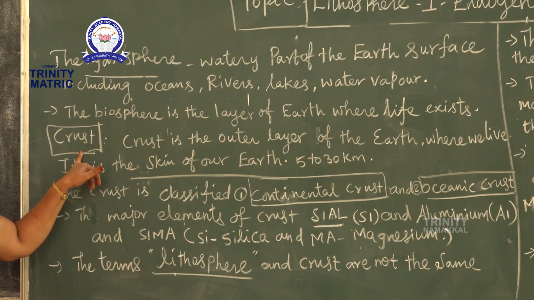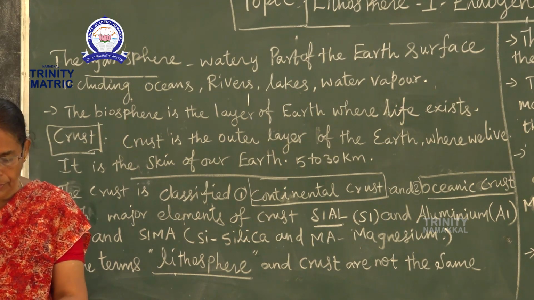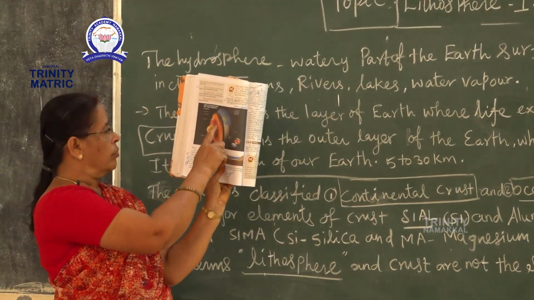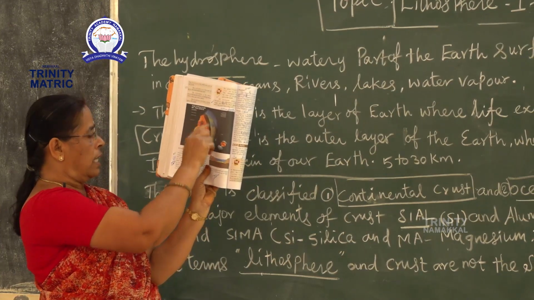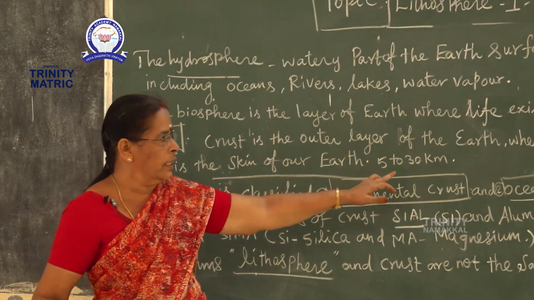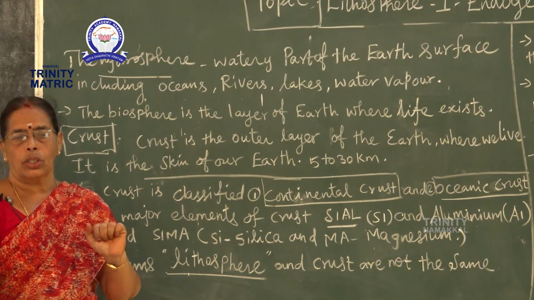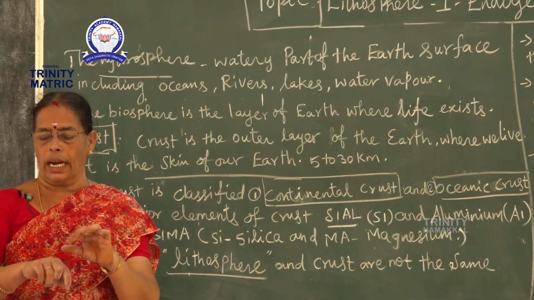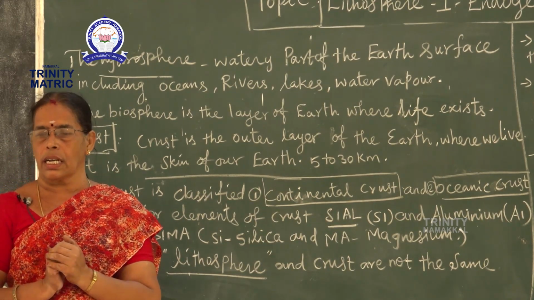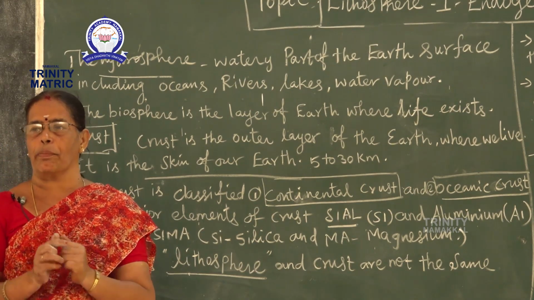Next one, the crust. What is the crust? The outer layer of the earth. This is the structure of the earth, the outer layer. That is the crust, the skin of the earth. Just as our body has skin, the crust is very important.